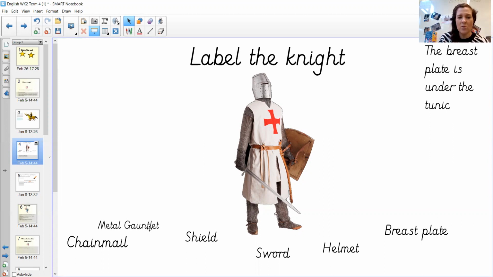Okay, so metal gauntlet. Now I had to look up what this was, so I'd be really interested to get your ideas on what you think a metal gauntlet is, because it's one that the grown-ups definitely had to research. Okay, next one. Now this has got a bit of a naughty sound in it because it's got the IE in the middle. You'll find out why in a minute. So you've got sh, ie, ld, shield.